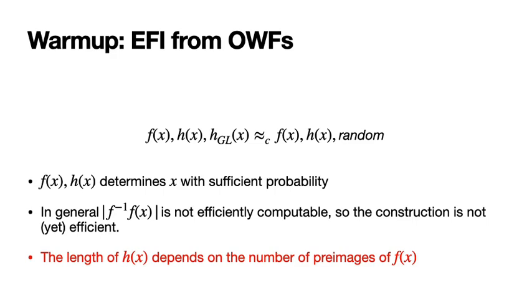Now if we replace f of x with our almost injective one-way function, which is f of x concatenated with the pairwise independent hash of x, we can see that f of x along with the pairwise independent hash of x determines x with sufficient probability. And therefore, these two distributions are computationally indistinguishable, and now they are statistically far as well. However, in general, the number of preimages of f of x is not efficiently computable. So we don't know how to correctly find the length of this hash, and the construction is not yet efficient. We will return to the efficiency issue, but the crucial thing to remember right now is that the length of this hash depends on the number of preimages of f of x.